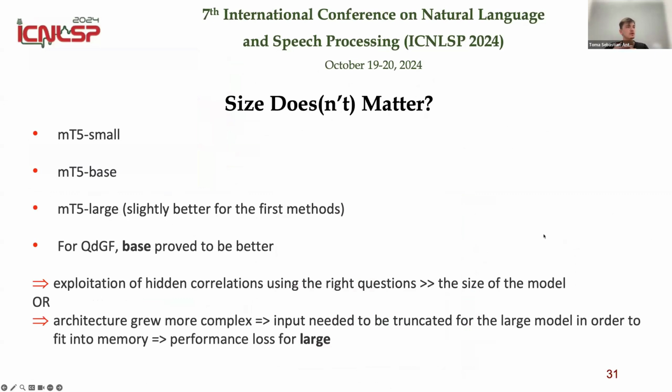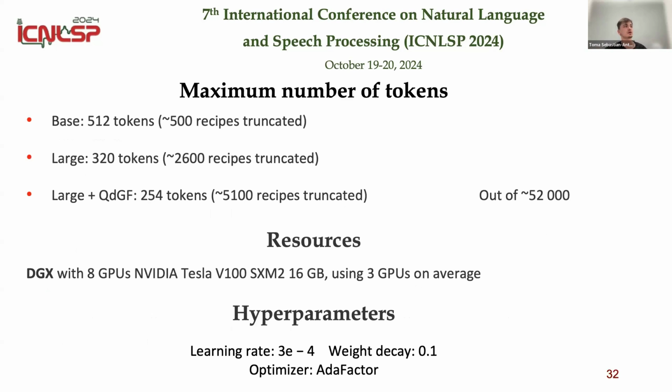Okay, we also did a small study. I just want to highlight here that our goal was not to compare between base and large, but just to compare the improvement on base and the improvement separately on large. And as we concluded in the paper, due to truncation, we cannot compare between base and large, but that was not our goal to begin with. And here I reported the maximum number of tokens used and the truncation that needed to be done on large.